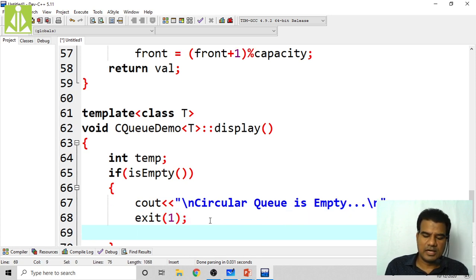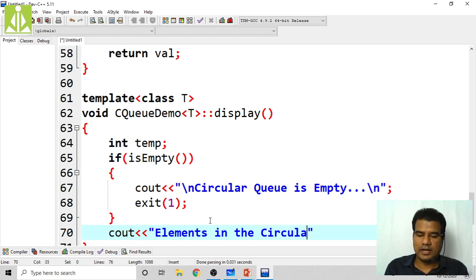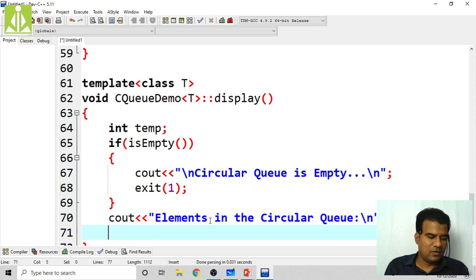And if the queue is not empty, we can print the elements. Print "Elements in the circular queue:", then take the new line with endl and a semicolon.